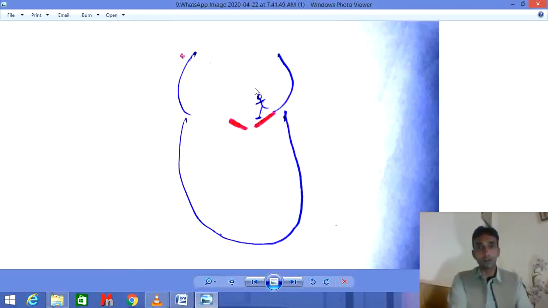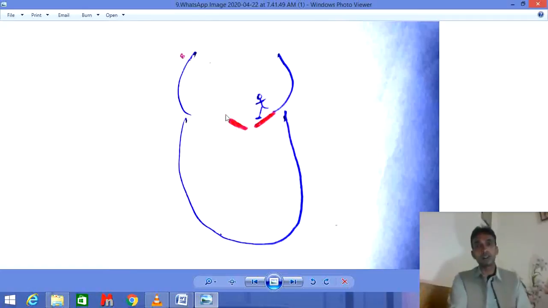I have made here an animated diagram in which you can see that this cartoon is going to kick this wall to open it forcefully due to contraction of the atria, and this contraction of the atria leads to the opening of this wall, and it leads to the pushing of blood forcefully from the atria to the ventricle. And once again this atria is filled with 140 ml of blood. 140 ml of blood is pushed towards each ventricle, 140 ml in this ventricle and 140 ml in this ventricle.